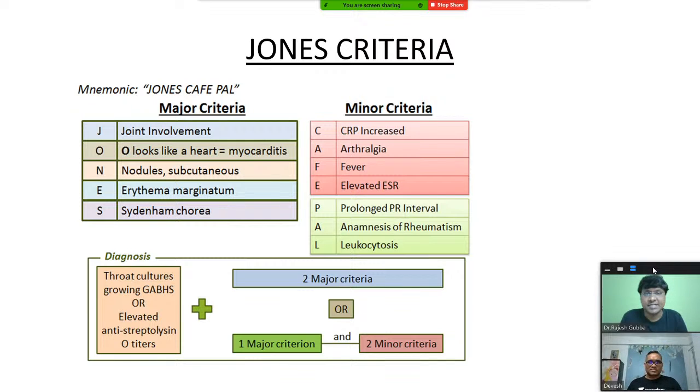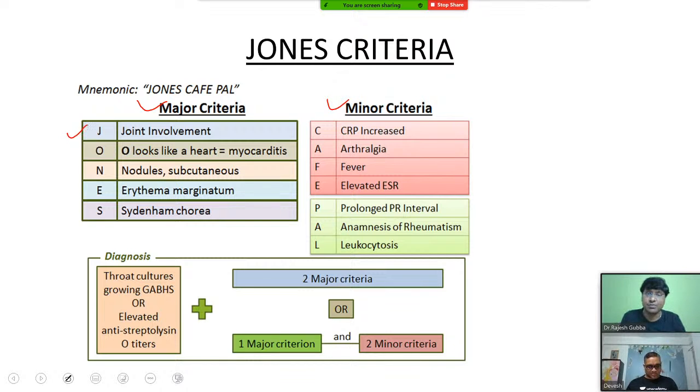So now let me start the medicine discussion by giving you an insight about the criteria. See, the name of the criteria for rheumatic heart disease or rheumatic fever is the Jones criteria. Now, whatever I am showing you is one of the old criteria, in which you have the major criteria as well as minor criteria. And if you take major criteria, there are totally 5 major criteria. Then how to remember these 5 major criteria? You can remember the mnemonic Jones.